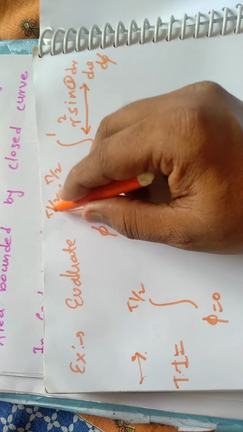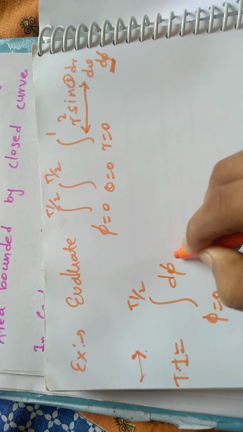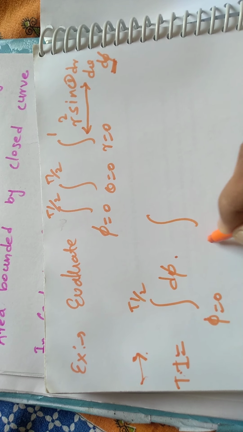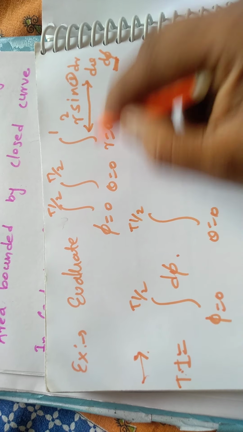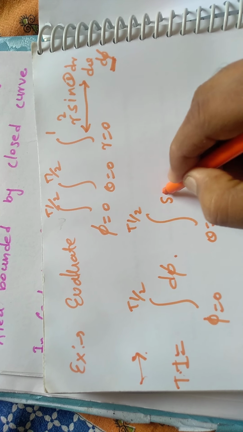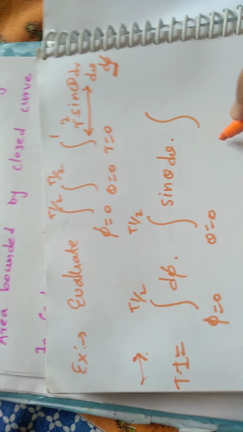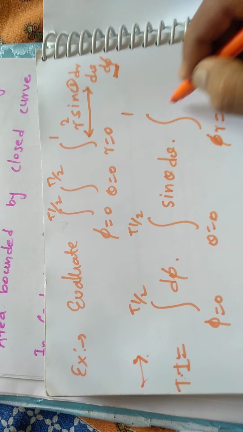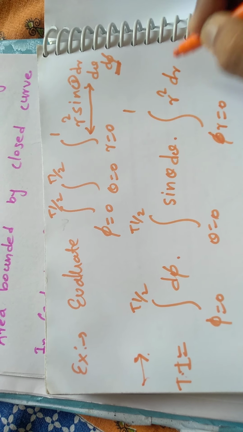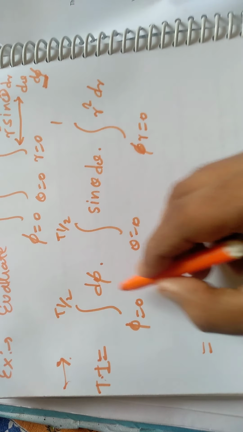So phi varies from 0 to pi by 2. There is only one term of phi, that is d phi. Theta varies from 0 to pi by 2. There is only one term of theta, that is sin theta d theta. And next, r varies from 0 to 1 of r square dr. So the triple integration is a product of three single integrations, and you can solve all three simultaneously.